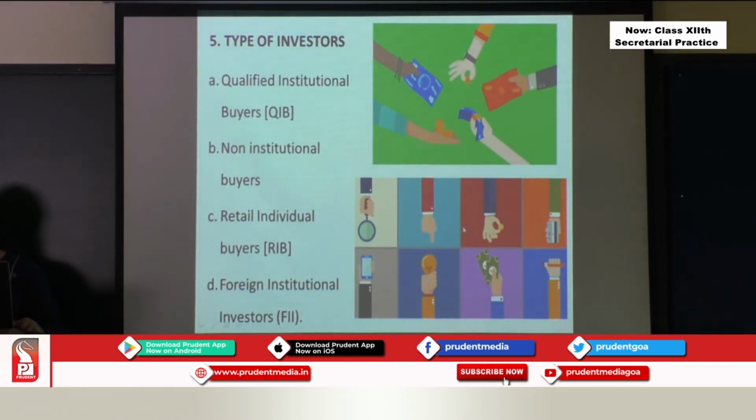Okay. Now, the next is, who are the type of investors? Which type of people invest in the shares? Qualified institutional buyers, people who are dealing with shares. Banks, insurance, financial institutions, they invest in shares. They also invest in IPOs.